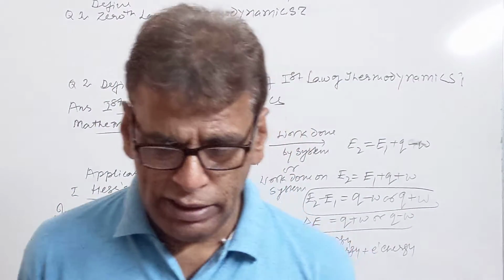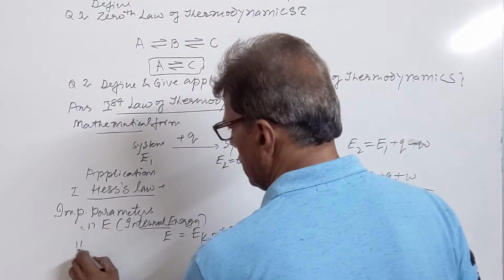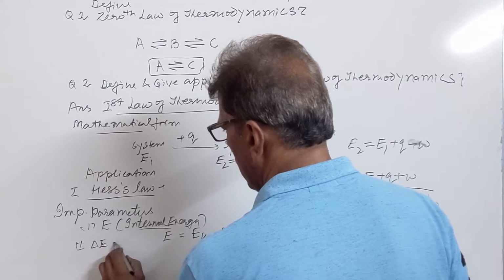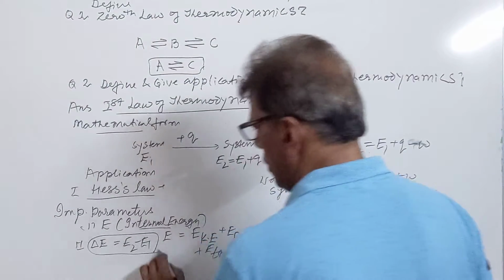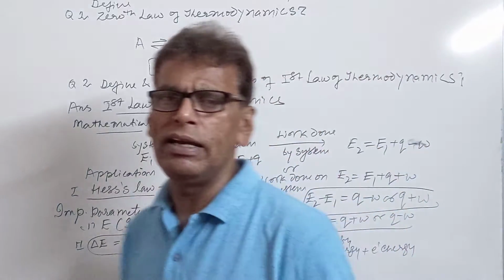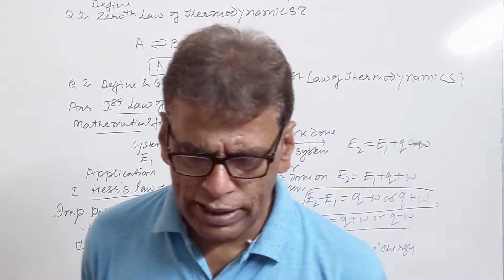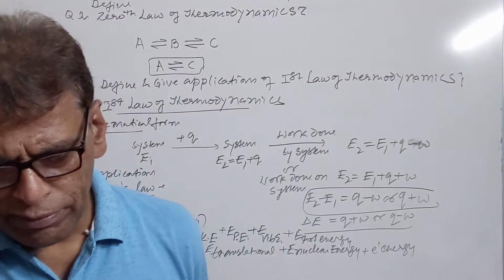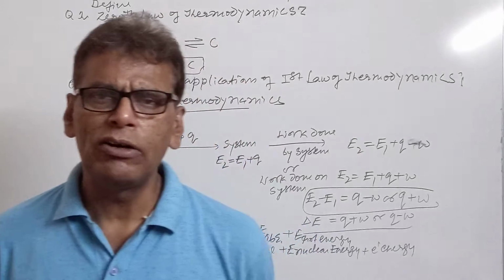Then we have the internal energy change. Second definition is delta E. It is equal to final internal energy minus initial internal energy. So it is the difference in the energy of the system when its state is changed at constant temperature and constant volume.